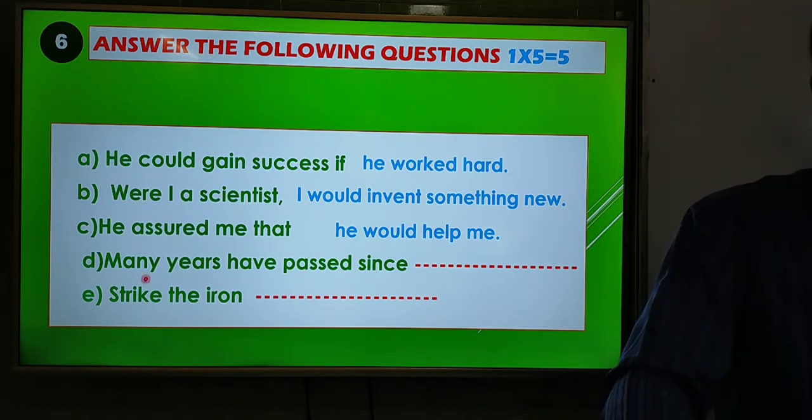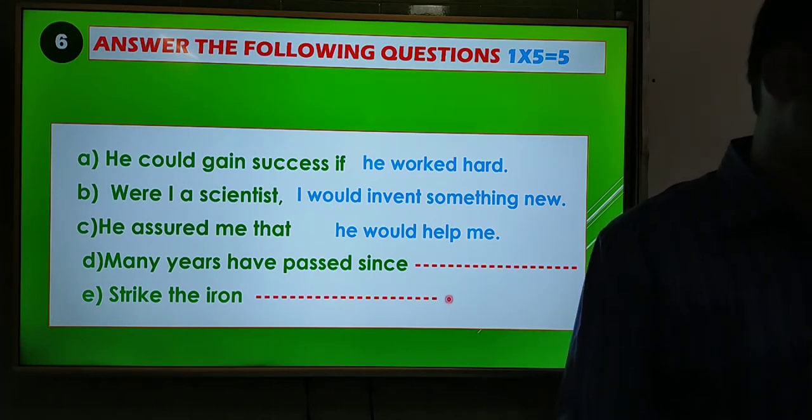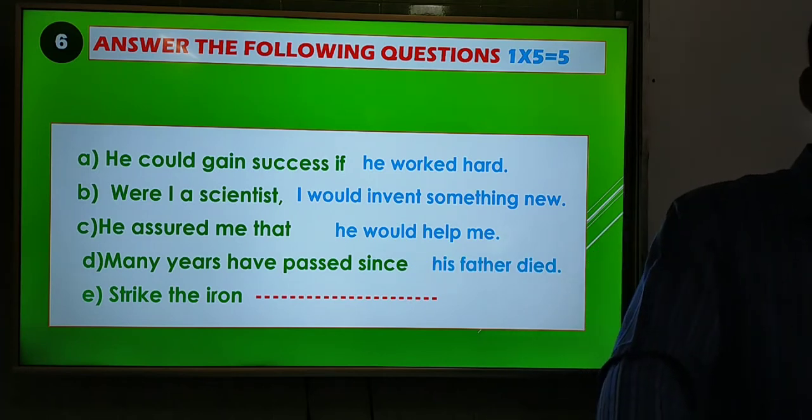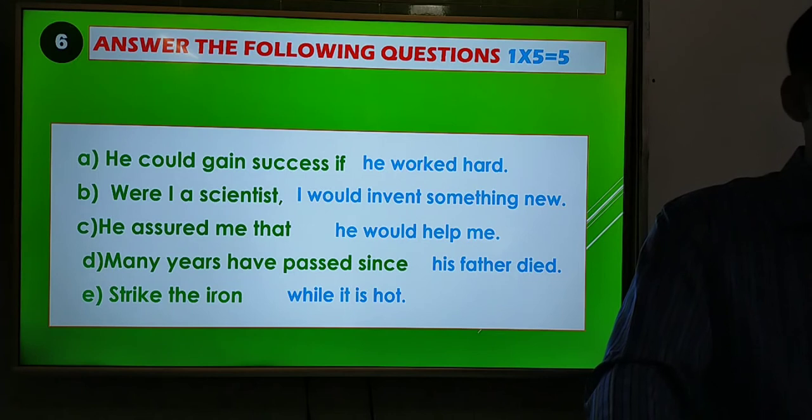Now question number D, many years have passed since. This is the rule of since. The first part of the sentence, many years have passed, is in present perfect, so you have to use past indefinite to complete this gap. The structure of past indefinite is subject plus V2, that means second form of verb. So the answer will be his father died. And the last one is strike the iron, and this is a proverb and we cannot change a proverb, we have to memorize it. So, strike the iron while it is hot.